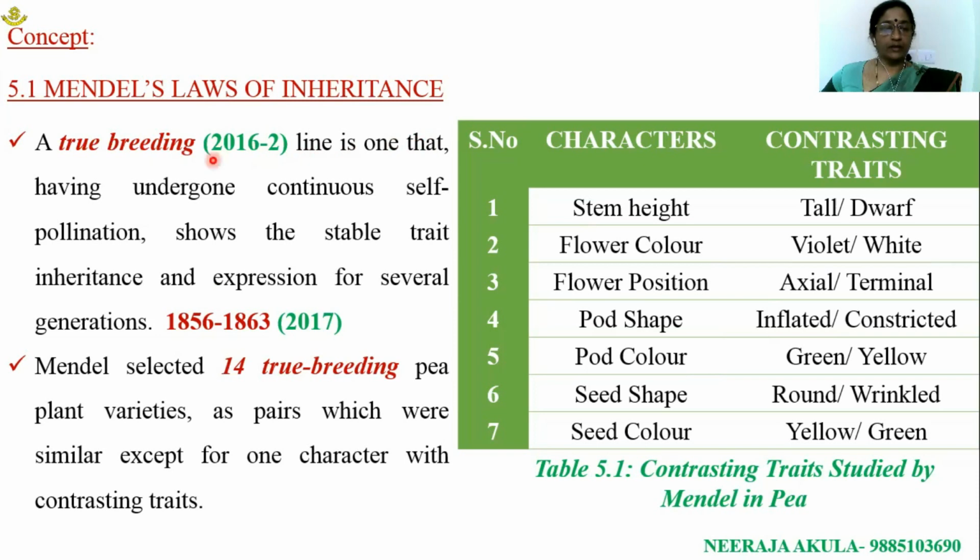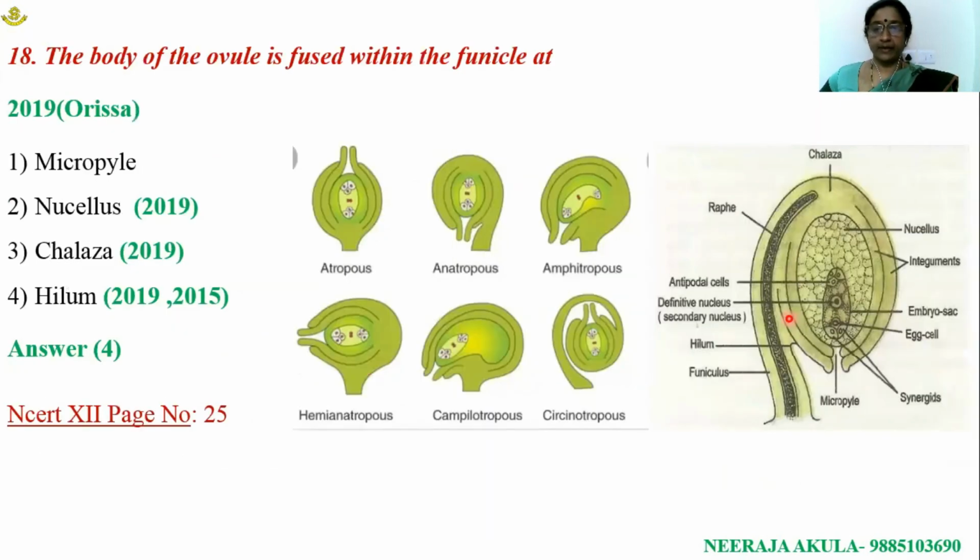A true breeding line is one that, having undergone continuous self-pollinations, shows the stable trait of inheritance and expression for several generations. Mendel conducted his experiments from 1856 to 1863. This question appeared in 2017. So these are the characters and these are contrasting characters. In the diagram they have given pod shape as full, whereas in the table they have given pod shape as inflated.